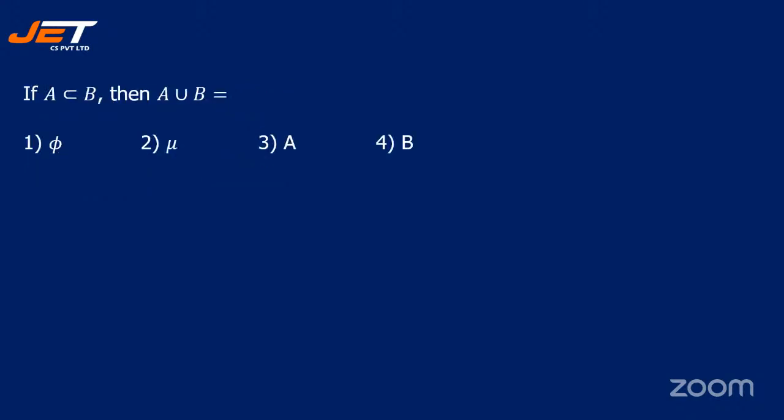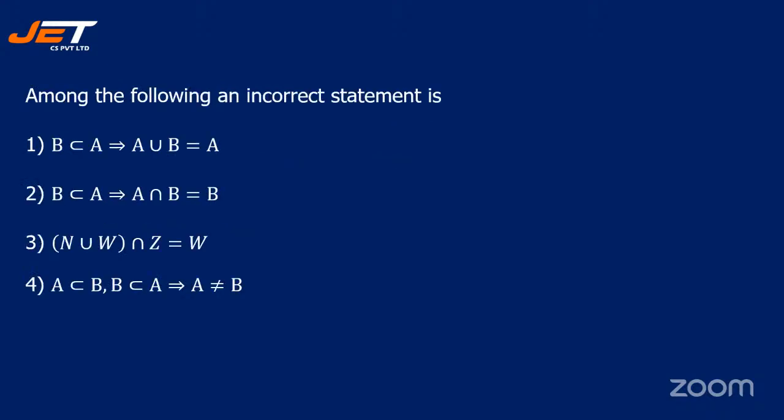If A is a subset of B, then A union B is dash. If A is a subset of B, then A union B is 5 or mu, or is it A or is it B? It is B. Right. See the next question.